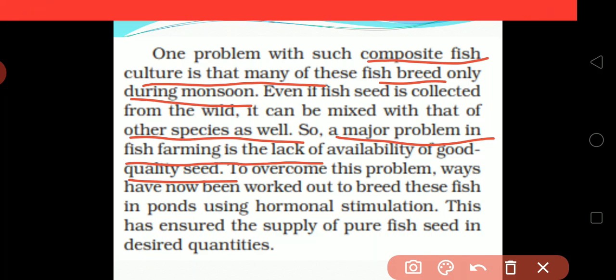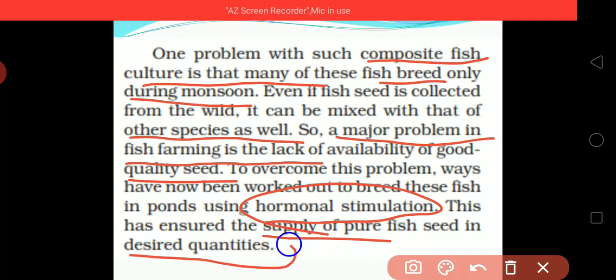To overcome this problem, ways have now been worked out to breed these fish in the pond using hormonal stimulation, and this has ensured the supply of pure fish seed in desired quantities. So this can be overcome by hormonal stimulation, which supplies pure fish seed in the desired quantities.